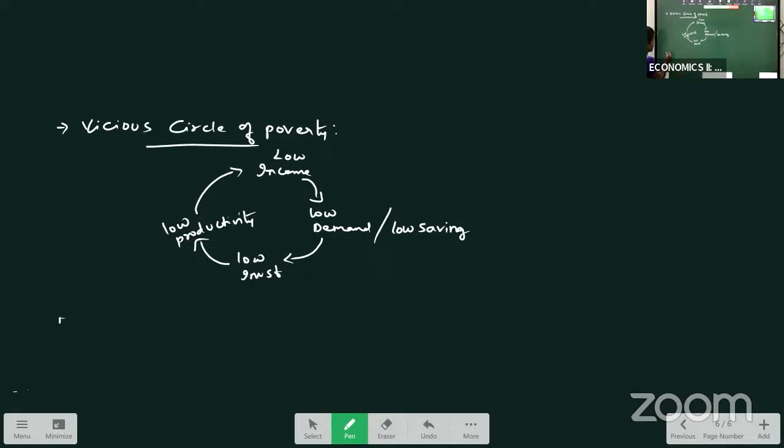Then the next question we have is capital formation. What is capital formation? How do we form the capital? Income is converted into savings.